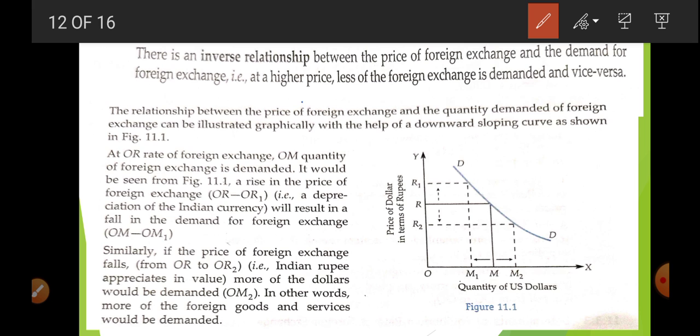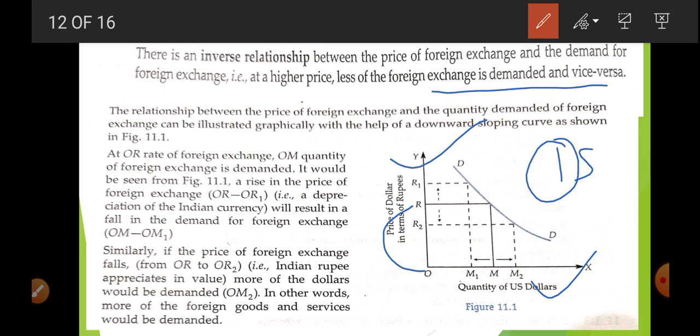High price, less foreign exchange is demanded. Here you can see in this diagram, when OR is the foreign exchange rate, that is, the price of a dollar, if you want one dollar, you have to pay OR amount. At the price OR of the dollar, how much is the demand? It is OM.